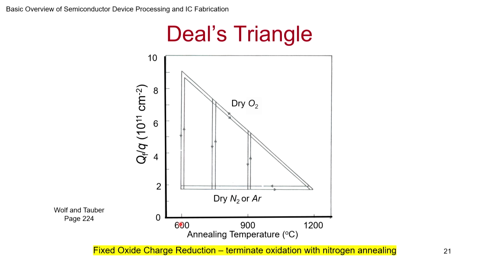So here the annealing temperature is very high. What you need to do is, if you suddenly terminate oxidation at 1200 in oxygen, suddenly the temperature is dropping. As the temperature drops, you find that the fixed oxide charges go up. On the other hand, if you terminate with nitrogen at 1200, stop the oxygen, start flowing the nitrogen, and bring down the temperature, you find the fixed oxide charges remain very low.